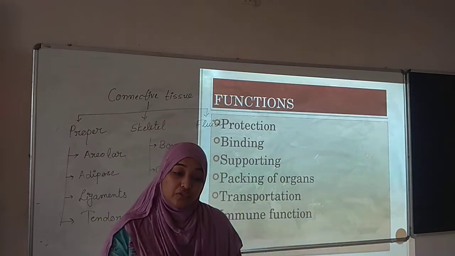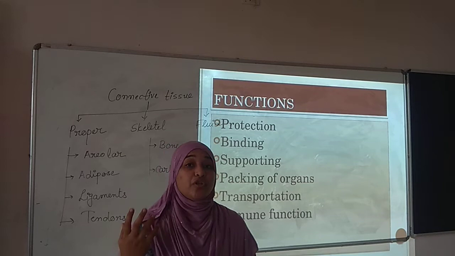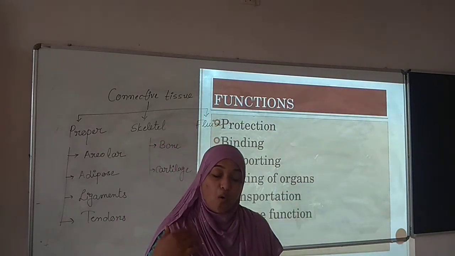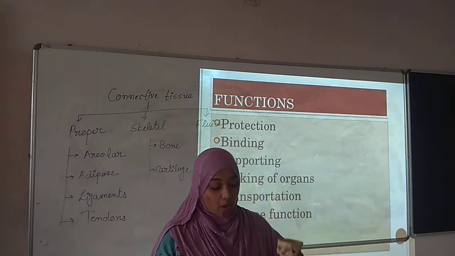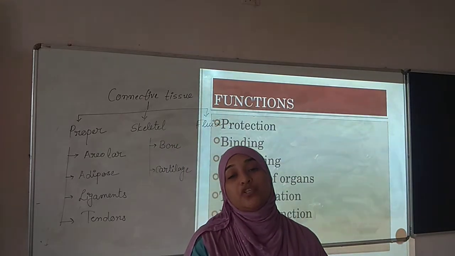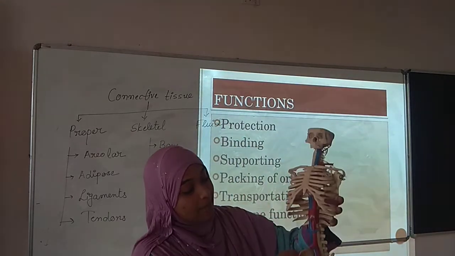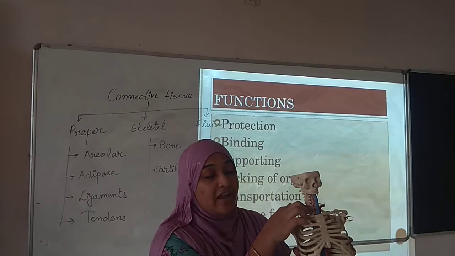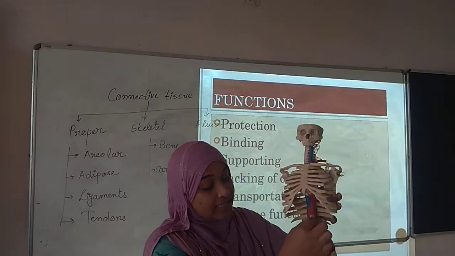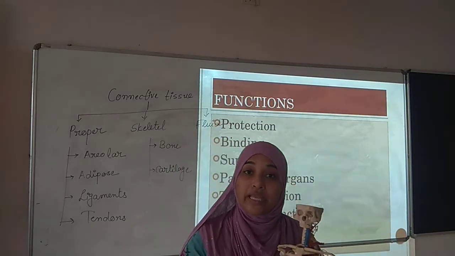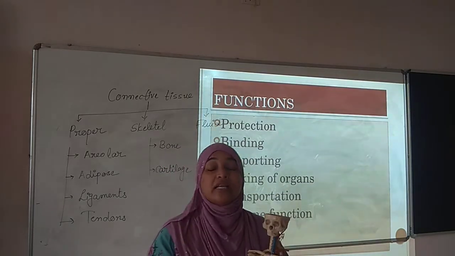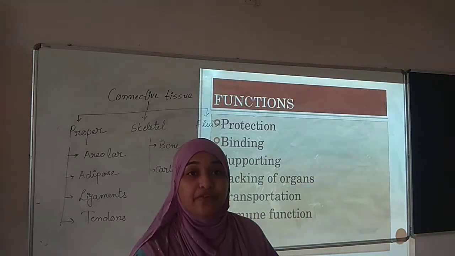The next is transportation. Transportation means what? To transport food, nutrients and water, and to remove waste. All this transportation also occurs with the help of connective tissue, and that connective tissue is our blood. For example, you can see the blue lining and red lining over here. These are the arteries and veins. This is the circulatory system of our body. Circulatory system means the blood, so blood is also one kind of connective tissue.